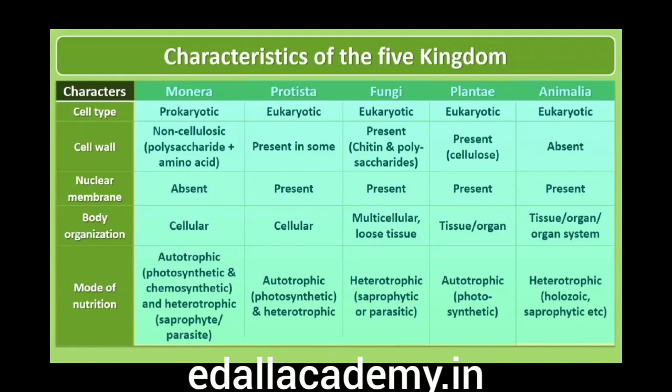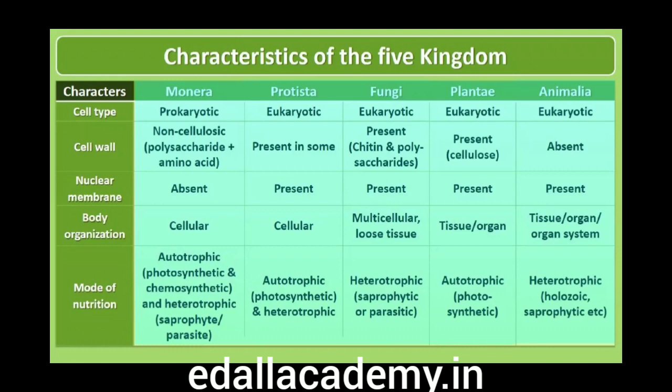Protista are autotrophic, photosynthetic, and heterotrophic. Fungi are heterotrophic, saprophytic, parasitic. Plantae are autotrophic, photosynthetic. Animalia are heterotrophic, holozoic, saprophytic, etc.